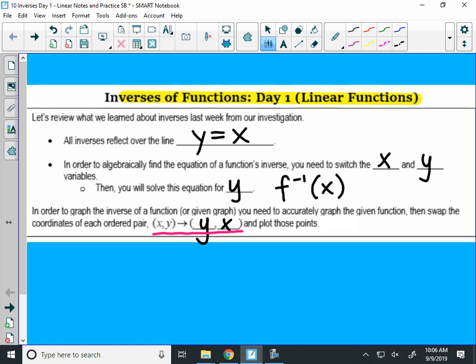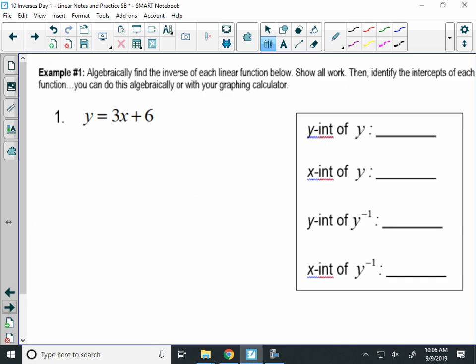All right, so let's jump right into a couple examples here. We did something like this on Friday, so we're not going to graph a lot today, but we'll just review here. I have y equals 3x plus 6. If I'm going to find the inverse, we said we have to switch the letters x and y. So I have x equals 3y plus 6. What would I do to get y by itself?